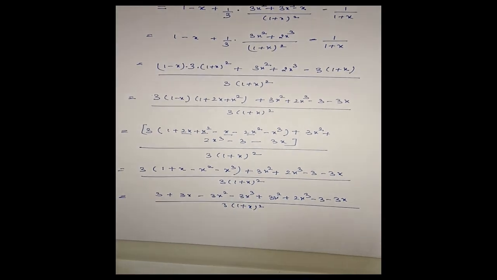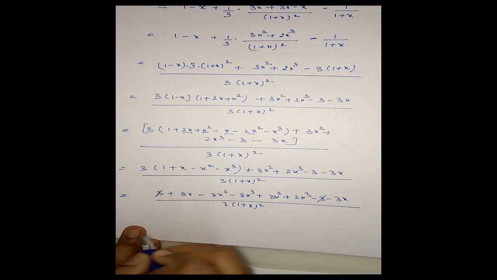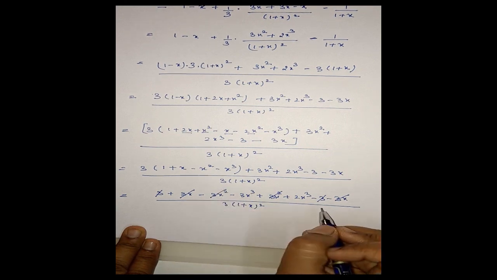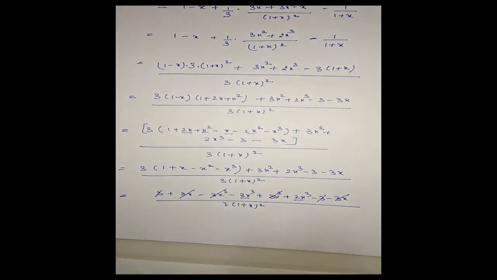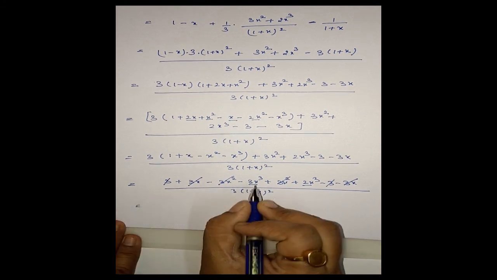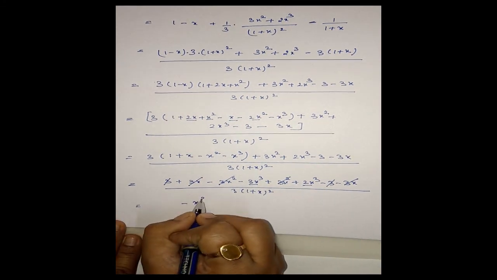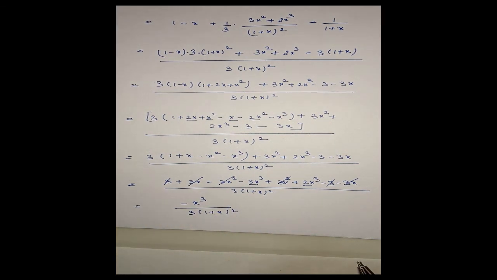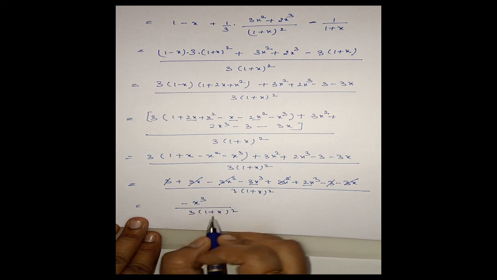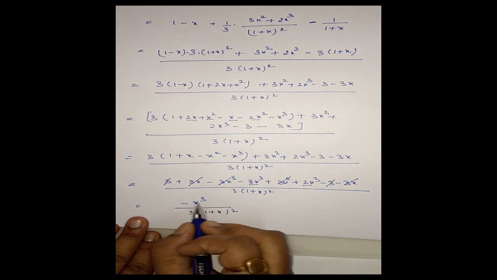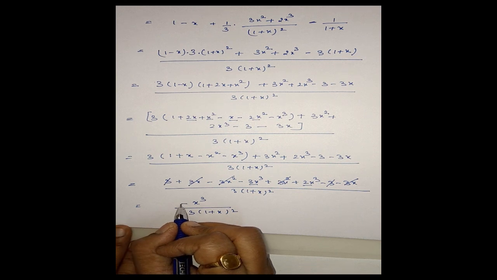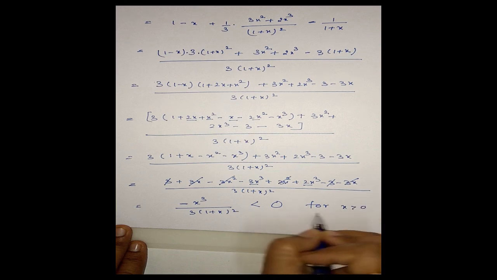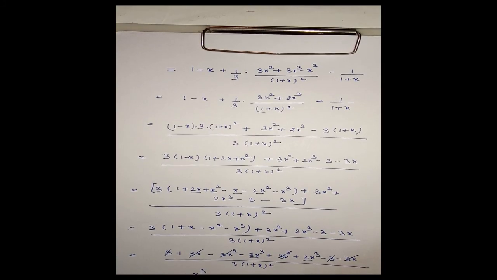Okay, now this 3 will get cancelled out, 3x will get cancelled out, 3x square will get cancelled out. That means we are left with minus x cube by 3 into 1 plus x whole square. Now it is given that x is positive, this square function is positive, and x cube will be positive, but we have a minus sign here, therefore this will be less than 0 for x greater than 0. Okay, this is clear.